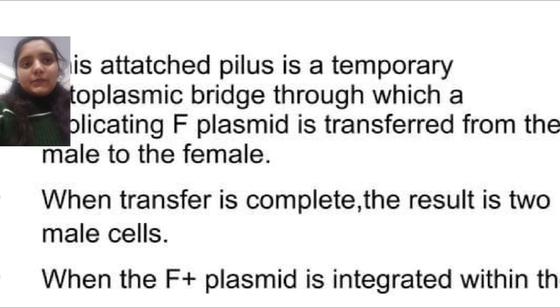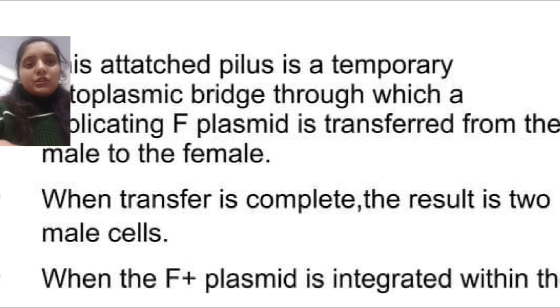In conjugation, two cells of opposite mating type, F positive and F negative, attach with each other by sex pili. There is a hole of 2.5 micrometer diameter in the sex pili through which DNA can pass from the donor to the recipient cell. The F factor or F plasmid is a double-stranded DNA loop found in the cytoplasm along with the nucleotide.